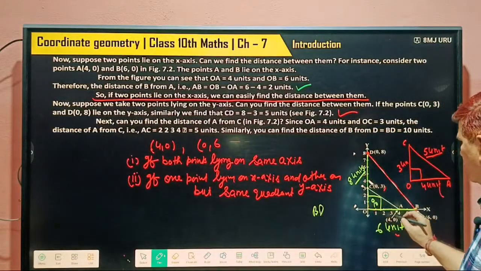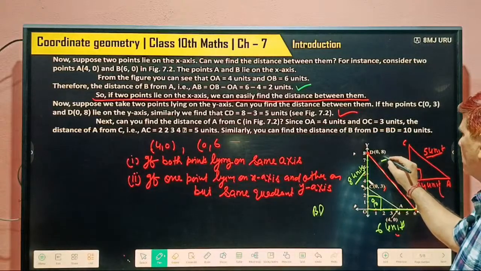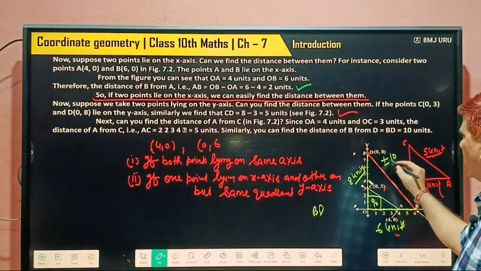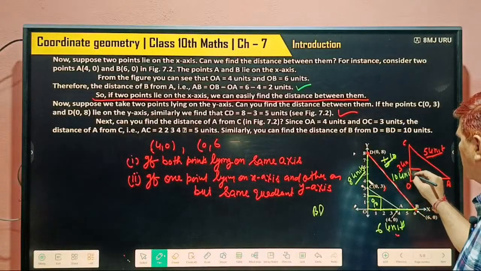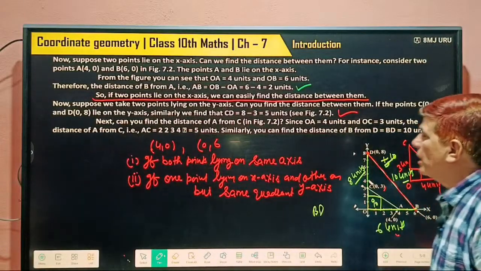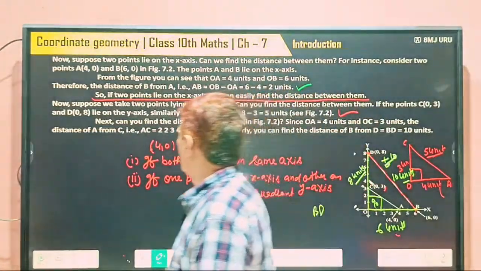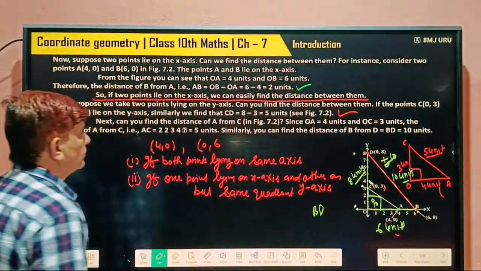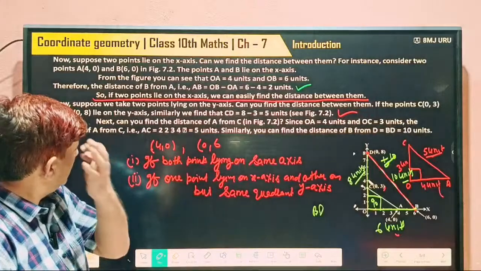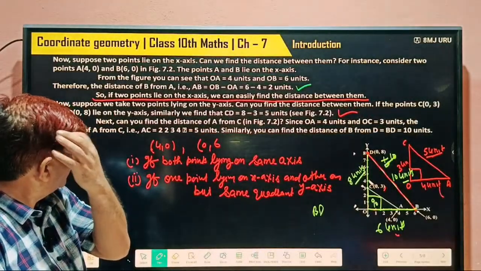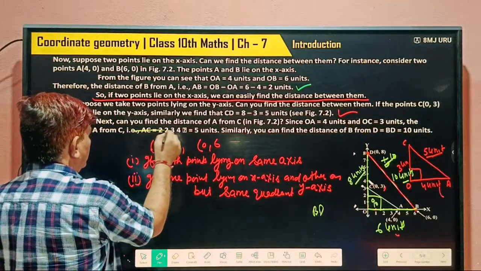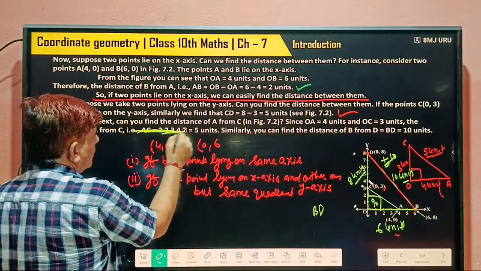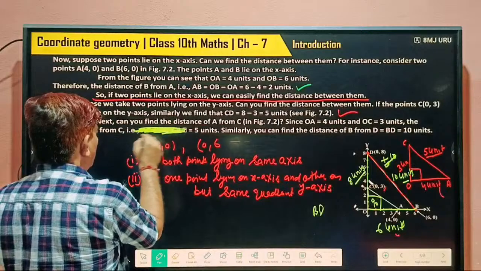So how much? 64 plus 36 is 100. This comes out as plus or minus 10, but length is always positive. So 10 units. So the distance between the points B and D is 10 units. Understood or not? Yes or no?